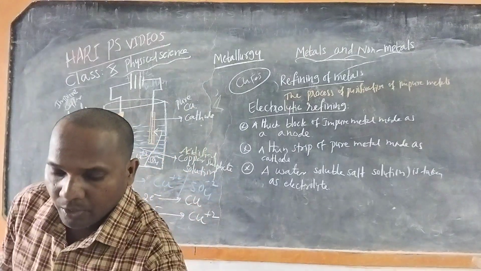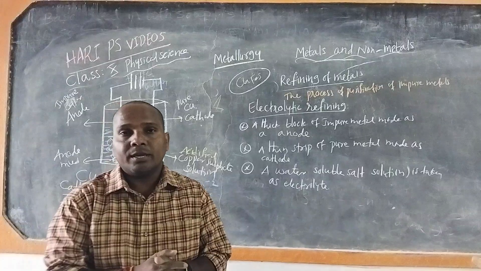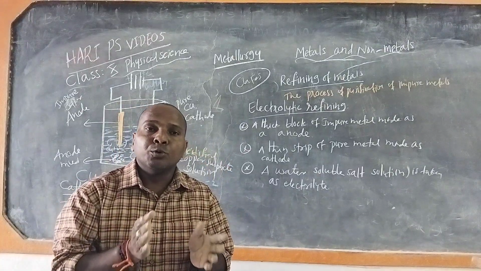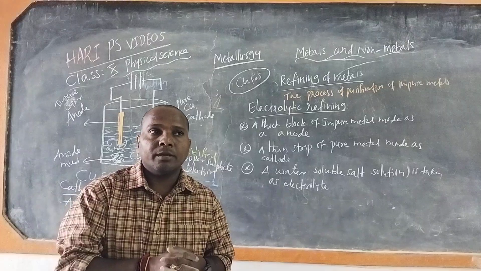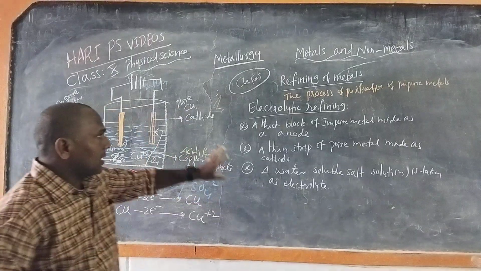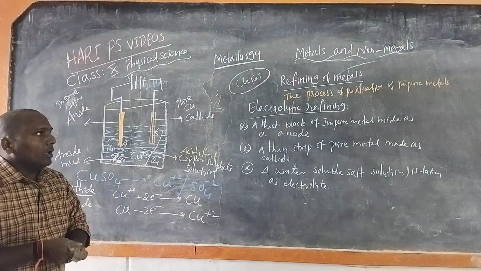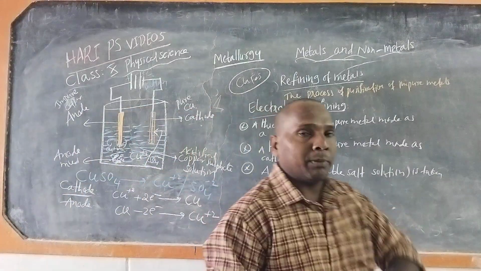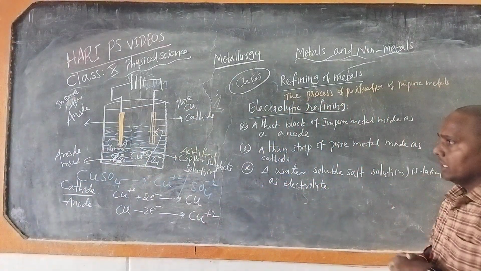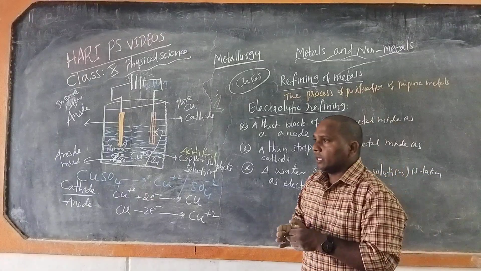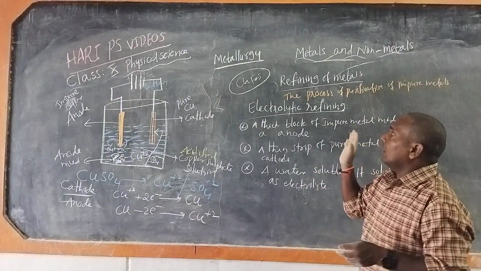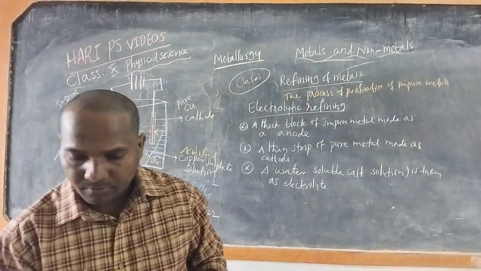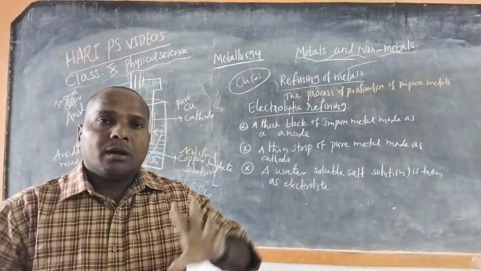In this way we get pure metal from the impure metal. This process is called electrolytic refining. Electrolytic refining takes place by the process of electrolysis. So simple.